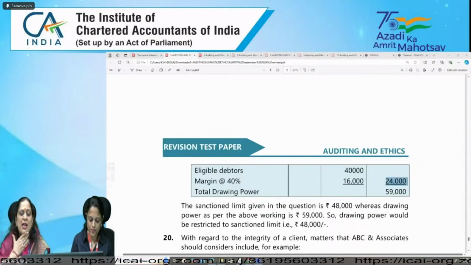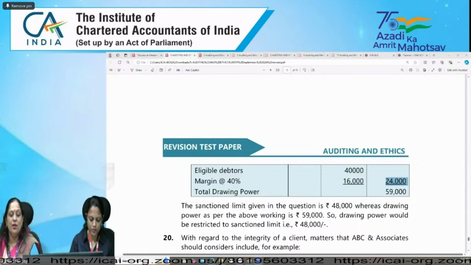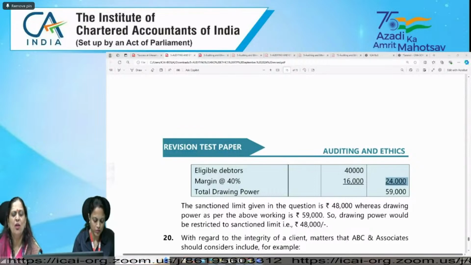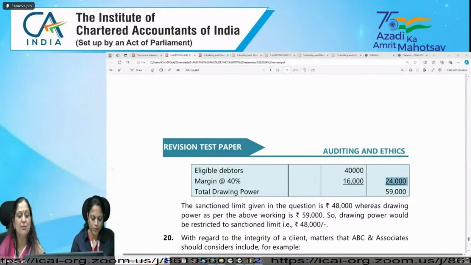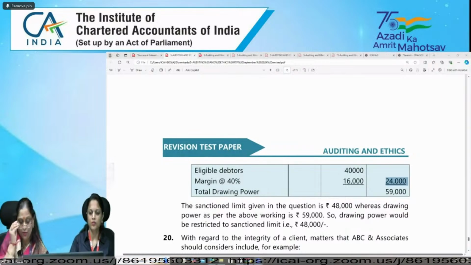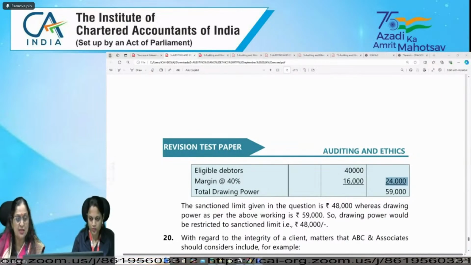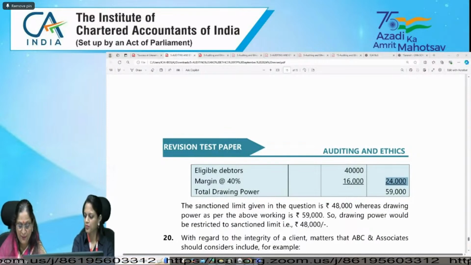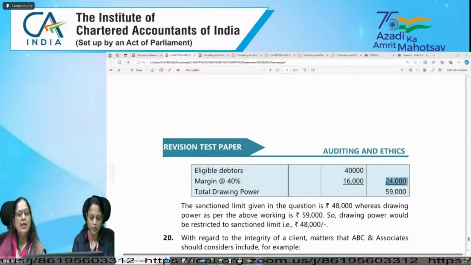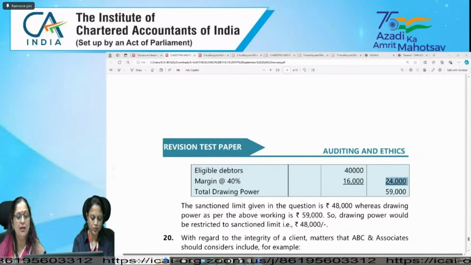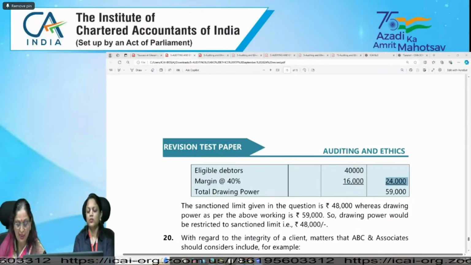So you are all aware now on which companies CARO is not applicable. Small company, Section 8 company, banking company, insurance company. Then one-person company, small company, and private company.